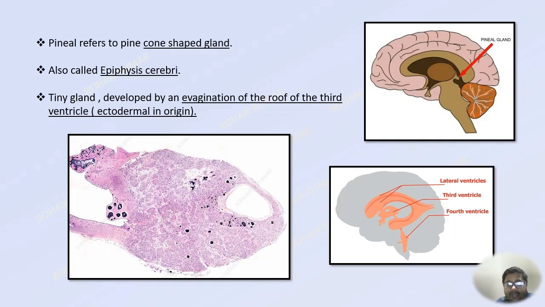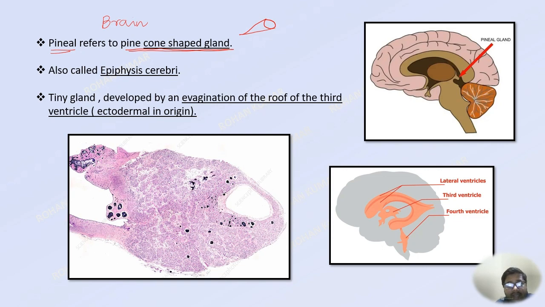Pineal gland. Actually, this gland is present in the brain, and its name, pineal, actually refers to its shape. So this gland is representing a cone shape. Okay. So a cone is shaped something like this. This gland is also a cone shaped gland.